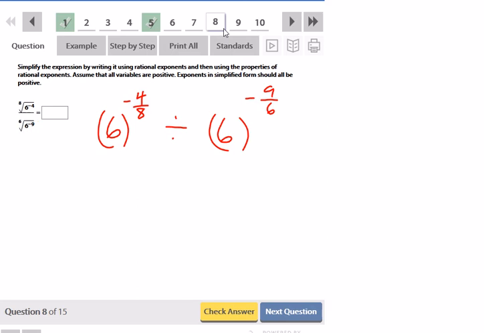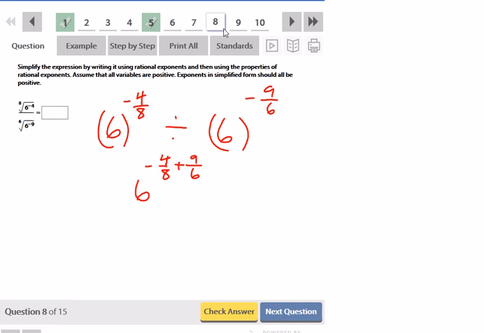When I divide a common base, I'm allowed to subtract the exponent. So this is the same thing as saying just 6 to the negative 4 over 8 minus negative 9 over 6. So that's going to become plus 9 over 6. It's going to be minus a negative.